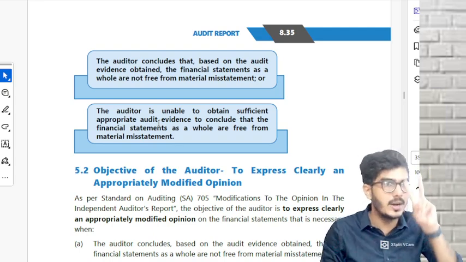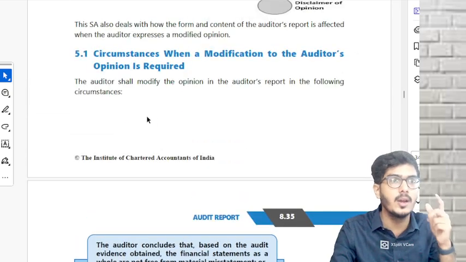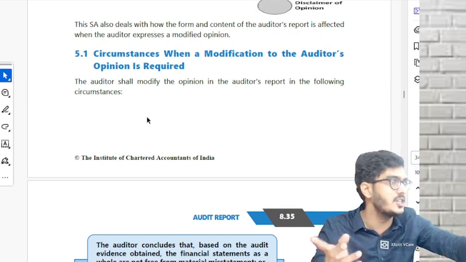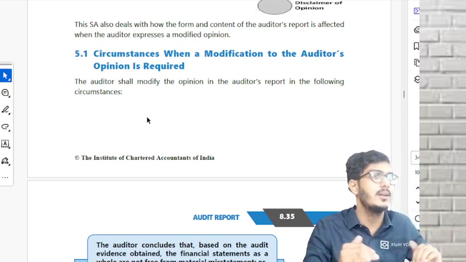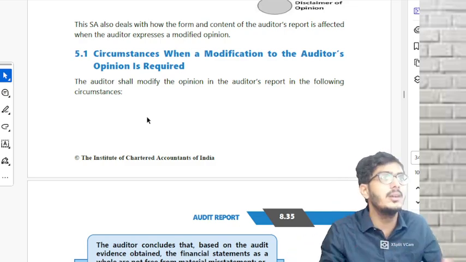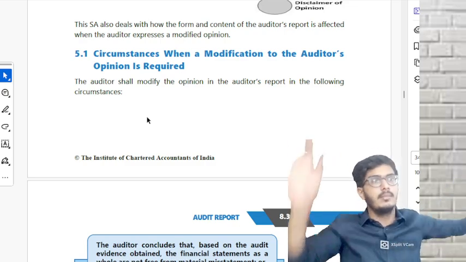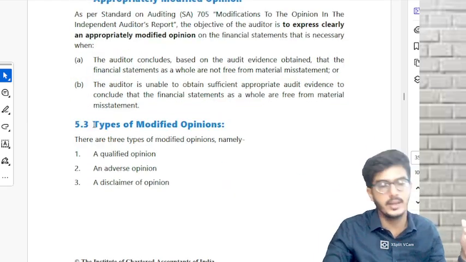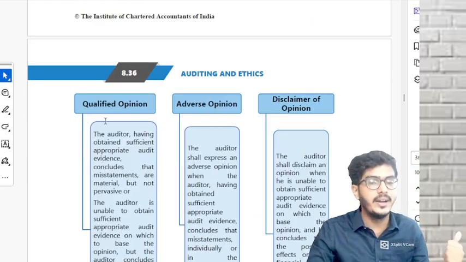The auditor. So there are 2 circumstances in which we modify our opinion. One is having SAAE in hand and saying that there is misstatement, that means the financial statements are not free from misstatements. Second one, unable to obtain SAAE to conclude that the financial statements are free from material misstatements. You understood? The objective is not required to be learned, it is okay. Types of modified opinion: qualified, adverse, disclaimer.